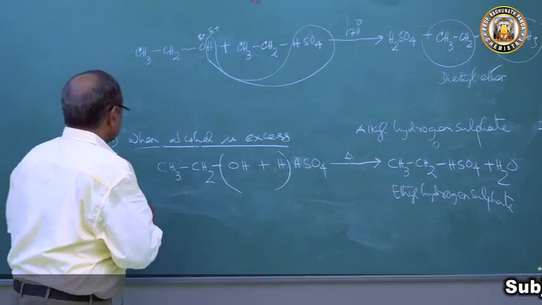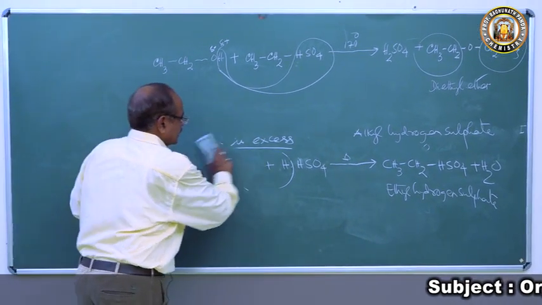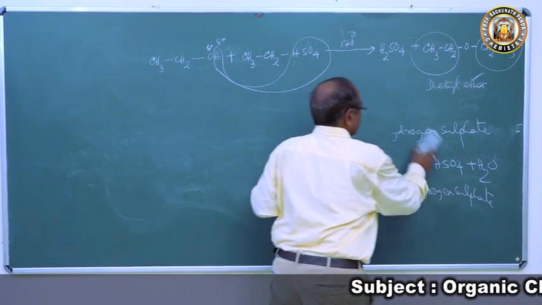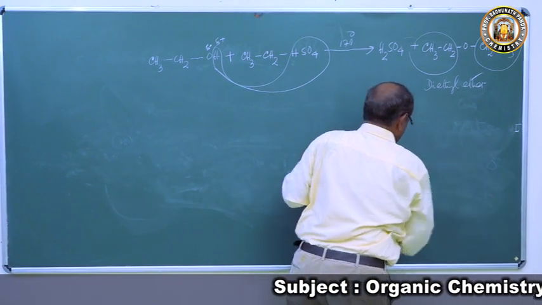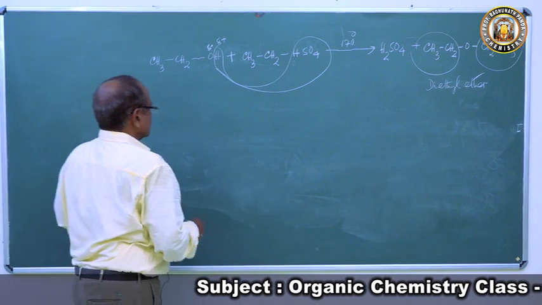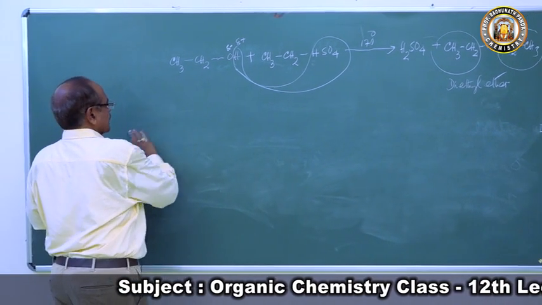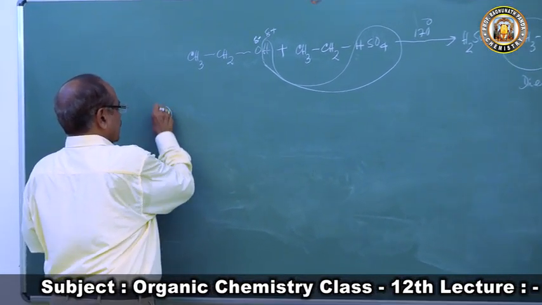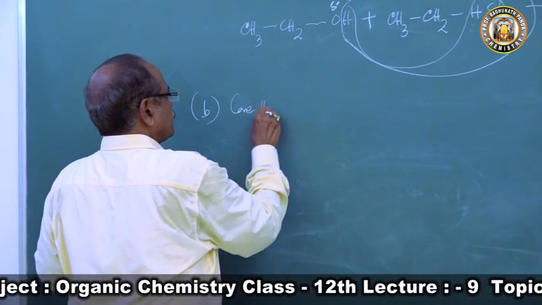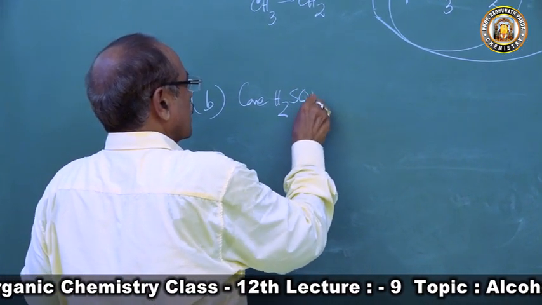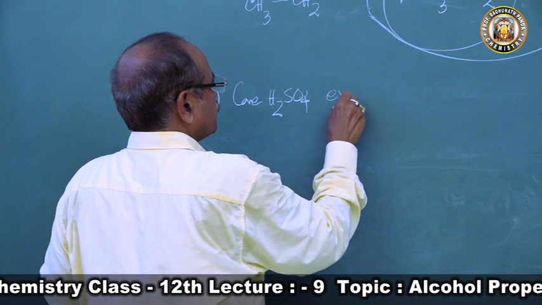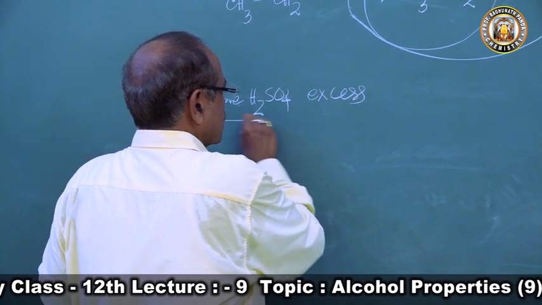Now the second reaction is when concentrated sulfuric acid is in excess. We are taking excess of concentrated sulfuric acid at 170 degrees centigrade. So what is formed?